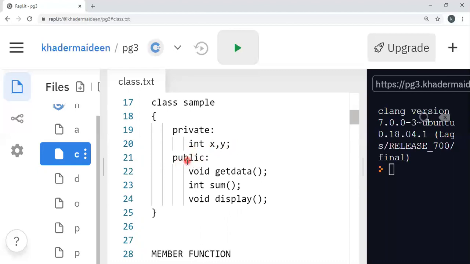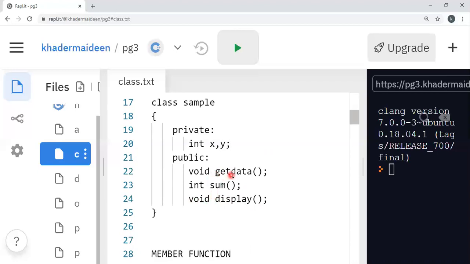Then under public, various member functions are defined along with their return types. getdata is one of the member functions defined by the user, whose return type is void. Sum is another member function whose return type is int, and display is another member function whose return type is void.